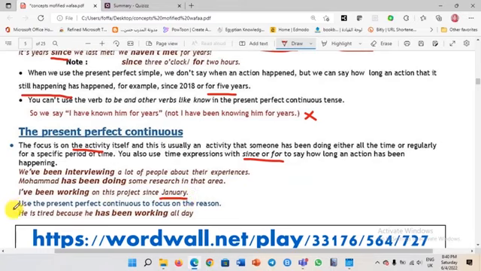When to use the present perfect continuous too? We use it to focus on the reason for something that happened in the past. So if we have an incident or something that happened in the past and I want to say why this thing happened, I want to say the reason, I express the reason in the present perfect continuous. Let's see the example to understand this idea. He is tired. Oh, why is he tired? Because he has been working all day. So we express the reason why he is tired. Why is he tired? Because he has been working all day. Okay,